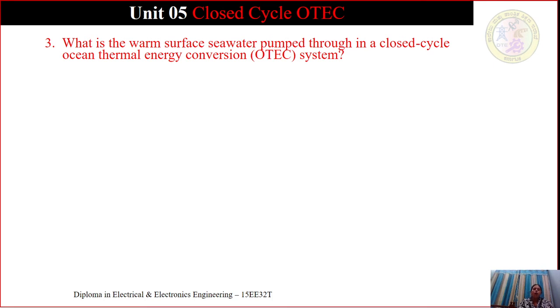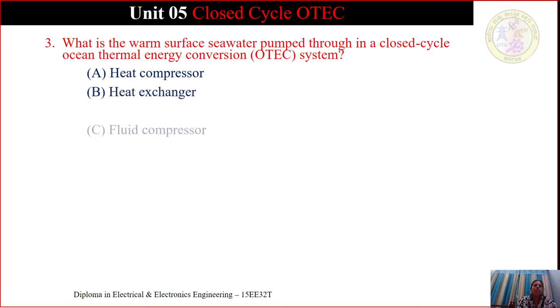What is the warm surface seawater pumped through in a closed cycle ocean thermal energy conversion system? Options are heat compressor, heat exchanger, fluid compressor, turbine. Where are we going to pass this warm surface water? In closed cycle OTEC there are two exchangers: heat exchanger 1 and heat exchanger 2.